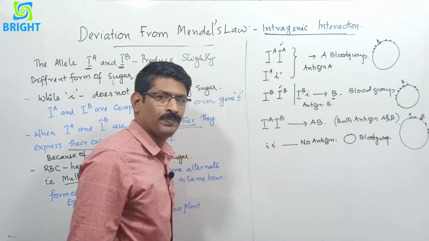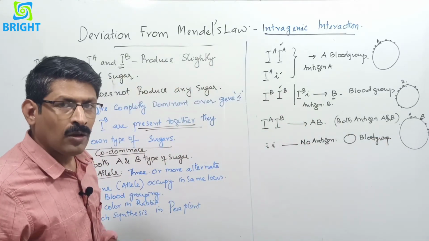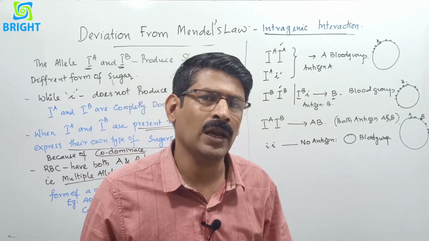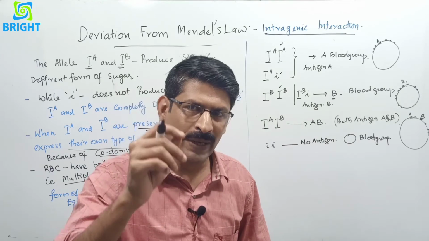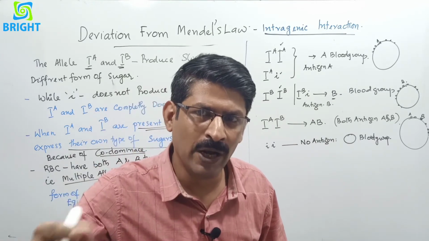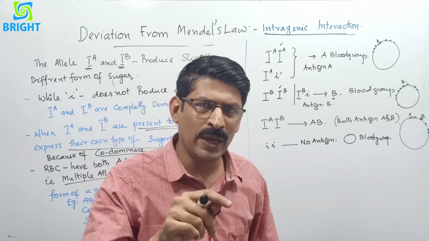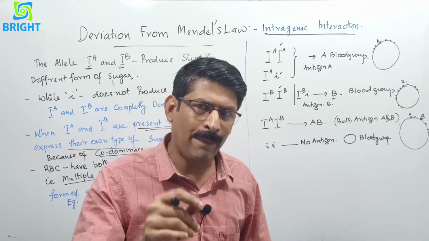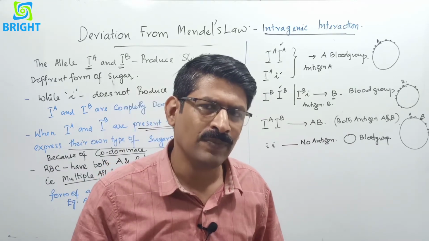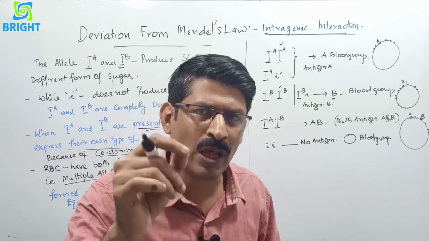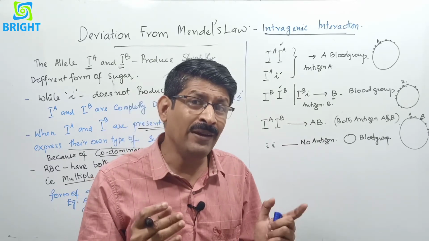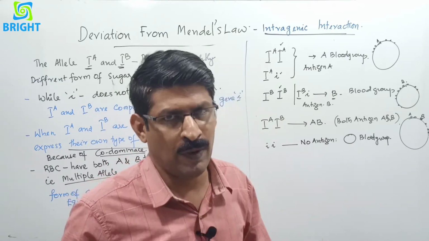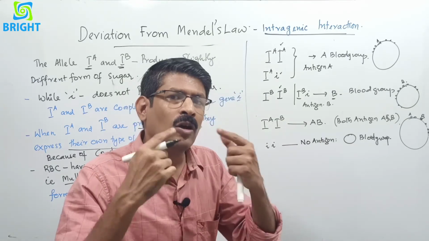O blood group. So this is called codominance, and it is a deviation from Mendelian principle. Capital IA is completely dominant over small i. Capital IB is also completely dominant over small i. Only capital IA produces antigen A. Only capital IB produces antigen B. But when both dominant genes come together, both will express, and that is called codominance.